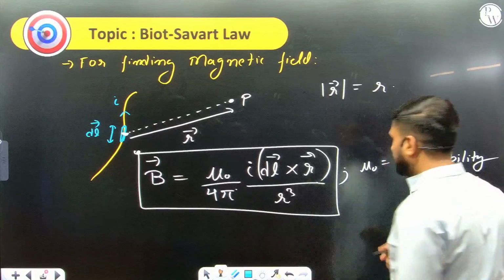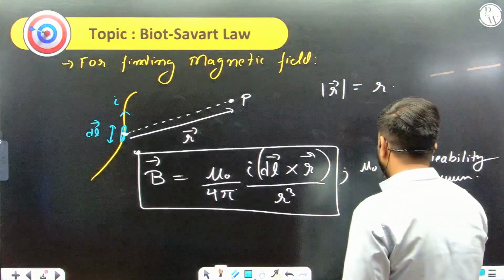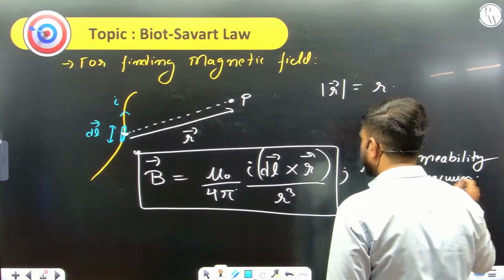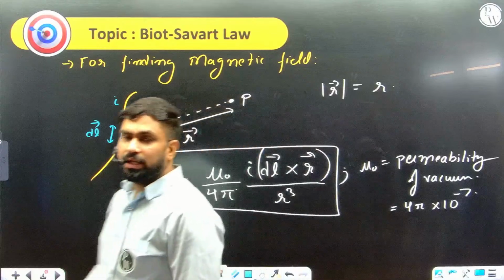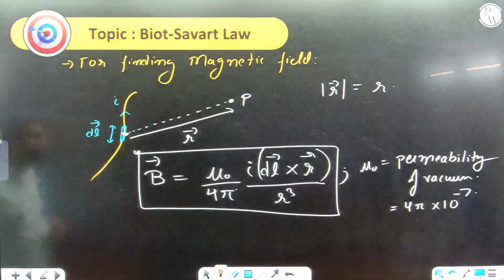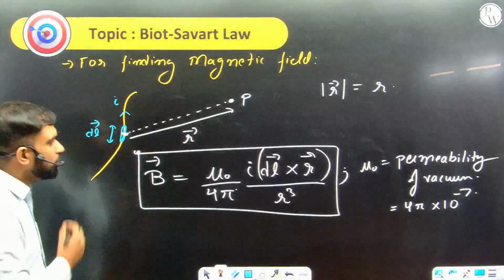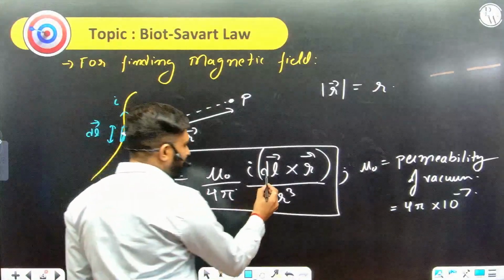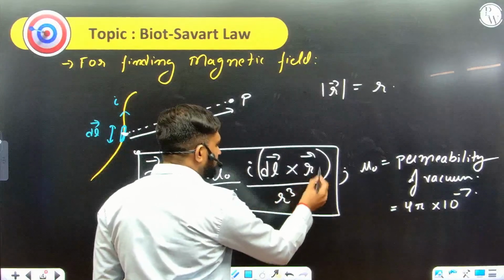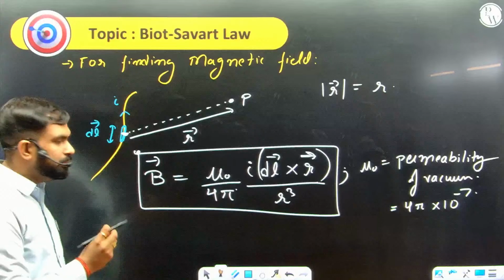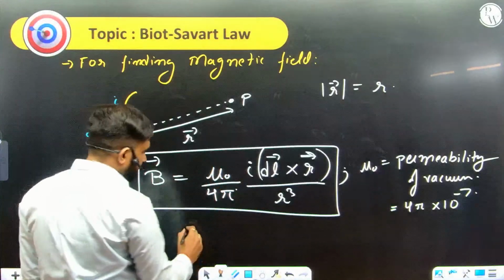Okay, if we are writing the Biot-Savart law in vacuum, then its value is 4 pi into 10 to the power minus 7 in SI units. This is your straightforward Biot-Savart law. A little point I would like to make a note of here is that if you are writing dl cross r vector, then in the denominator you will get r to the power 3, r cube.